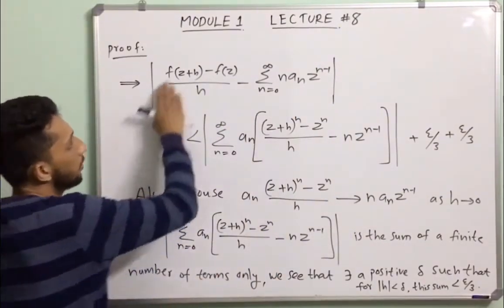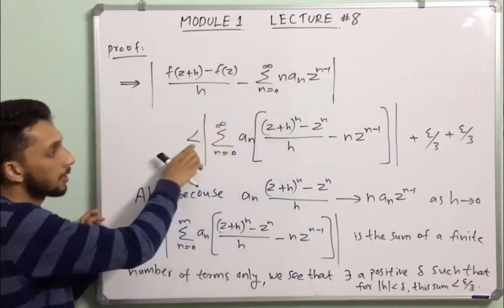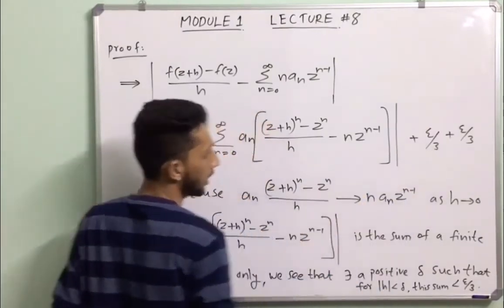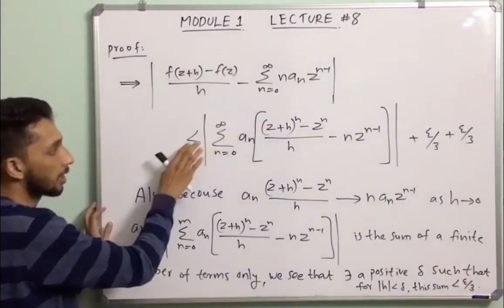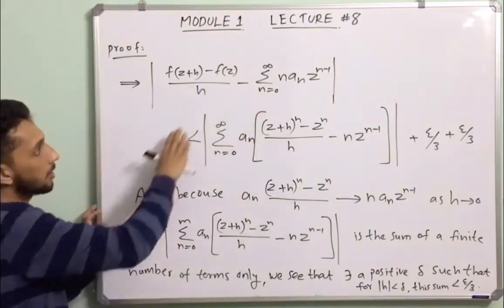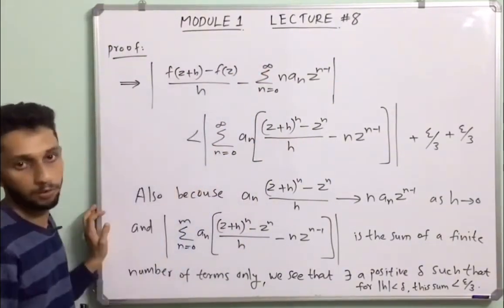Okay. So this modulus is strictly less than epsilon by 3 plus epsilon by 3 plus epsilon by 3. That means this sum is strictly less than 3 into epsilon by 3. That means this sum is strictly less than epsilon. Okay.